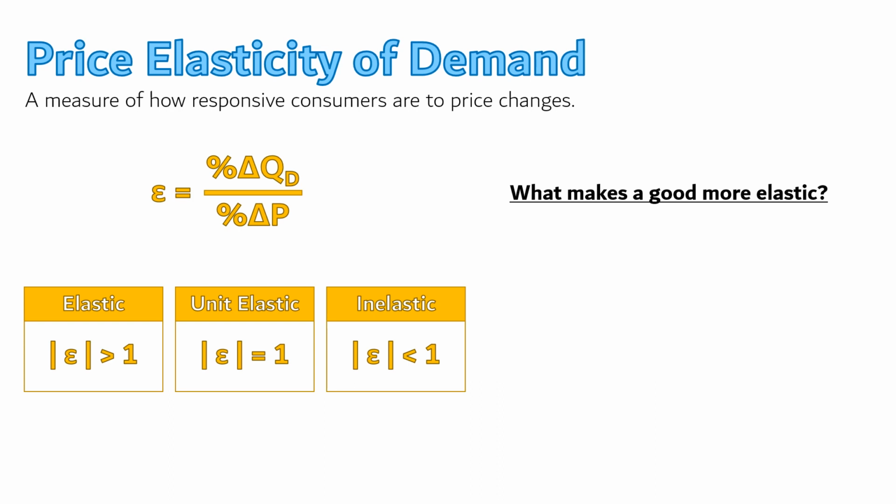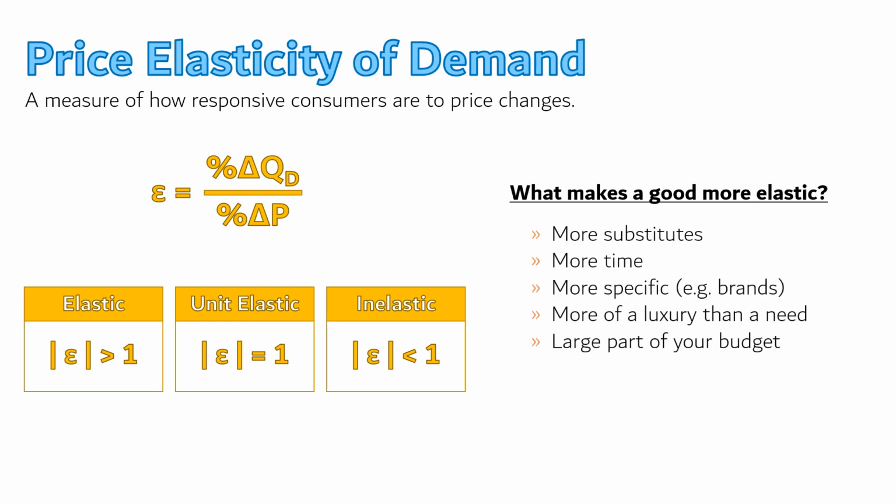So what would determine whether or not demand for a product is elastic or inelastic? The demand for something will be more elastic, meaning consumers are more price sensitive, when they have lots of substitutes. This is why demand for gasoline is so inelastic. We often don't have a lot of substitutes to fueling up our car to get around.